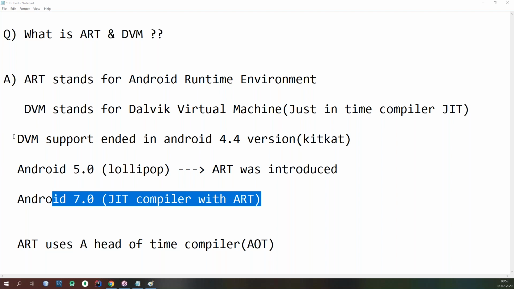How much space does it occupy, and what was the time complexity of your program? What was the frequency and duration of the function calls? You will get the complete information. Only for code profiling purpose they used the just-in-time compiler, in Android 7.0 onwards.